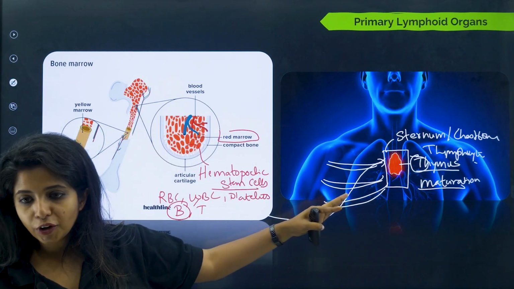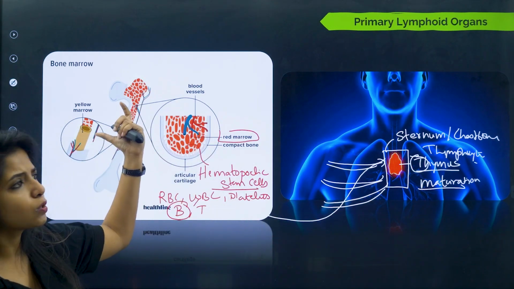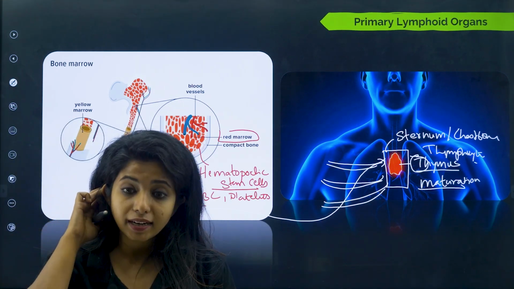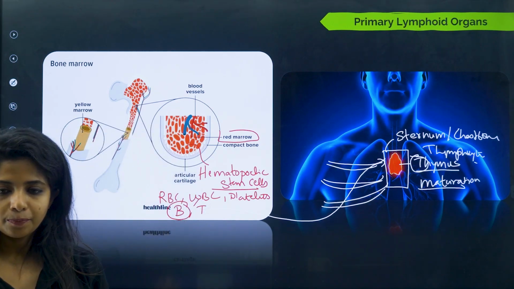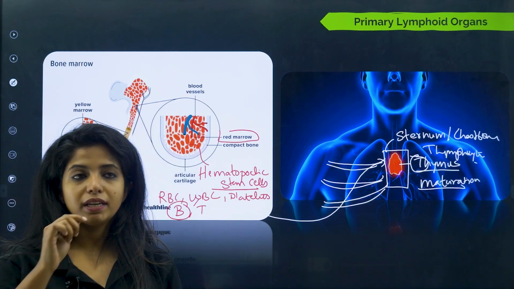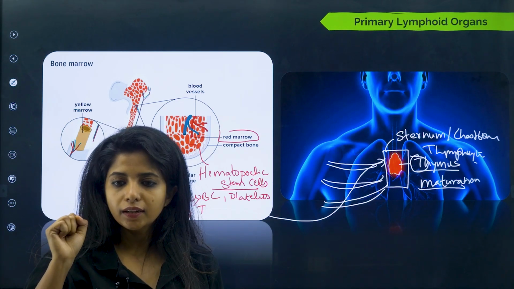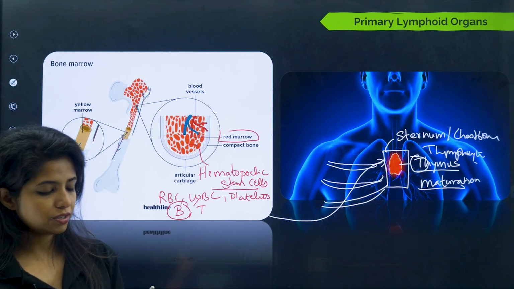These are the primary lymphoid organs where formation and maturation also take place. Later, some of this red marrow will turn into yellow marrow. Yellow marrow is responsible for the formation of fats and things like that, and giving rise to more bones. You might have seen, if you are a non-vegetarian, when you eat chicken legs, inside there is a very solid thing that people eat. That is the red marrow, which is very nutritious.